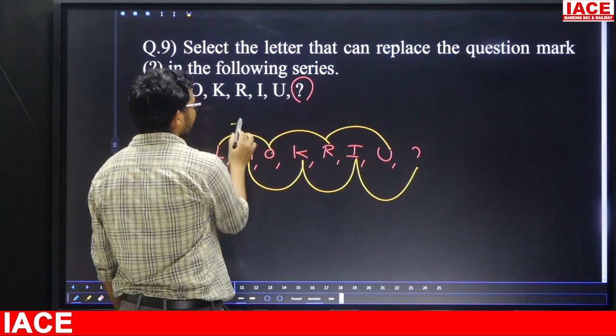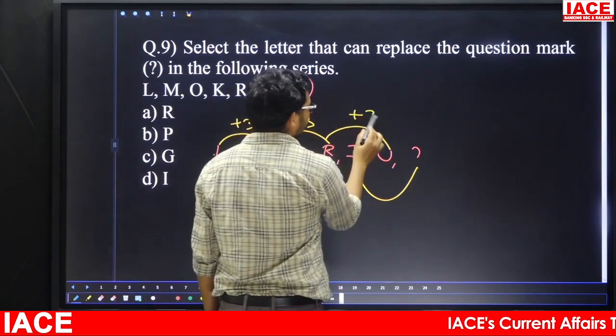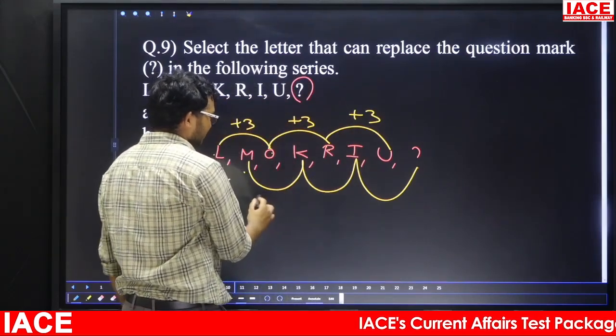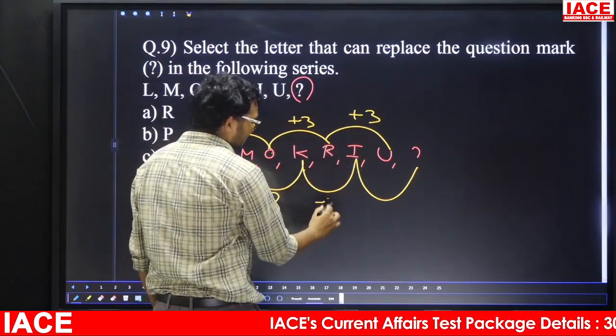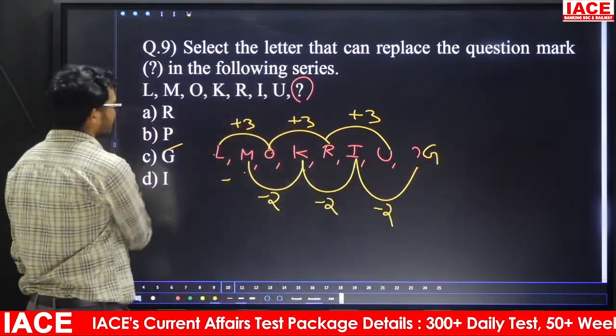What is the logic between L and O? Plus 3. O and R plus 3. R and U plus 3. Next one, M and K, what is it? Minus 2. K and I minus 2. I minus 2. 9 minus 2 is what? 7. 7 means what? G. So the answer is what? Option C.